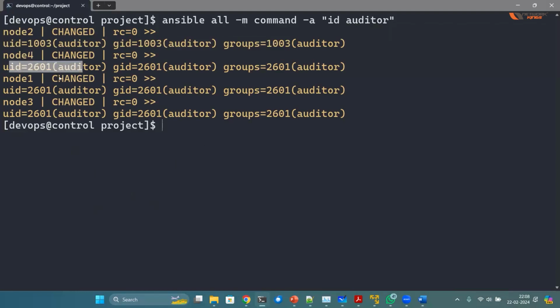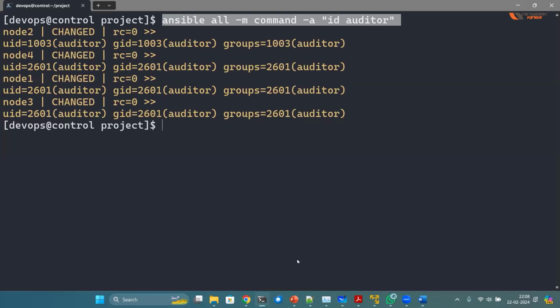On node 4, node 3, node 1. So this is the verification step. And the command I'm running here, this method is called Ansible ad hoc command, which means you're running the command on the command line interface. But you can also create a playbook.